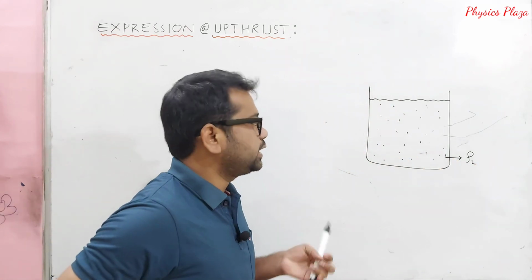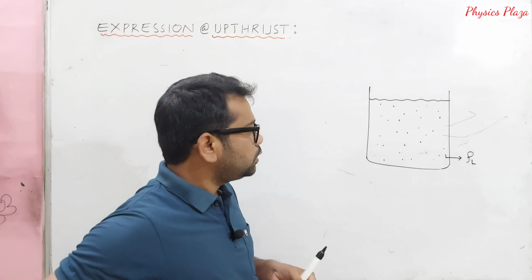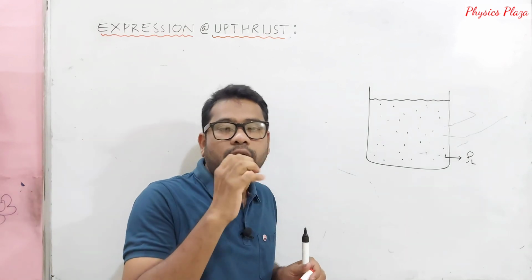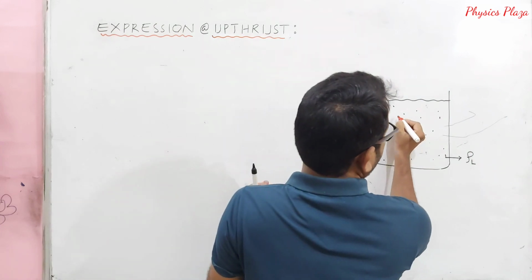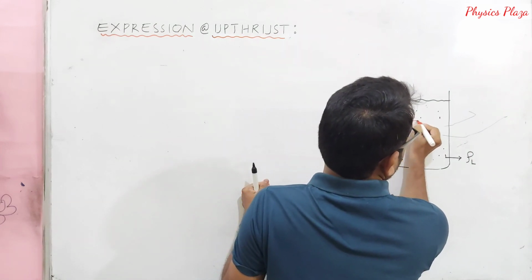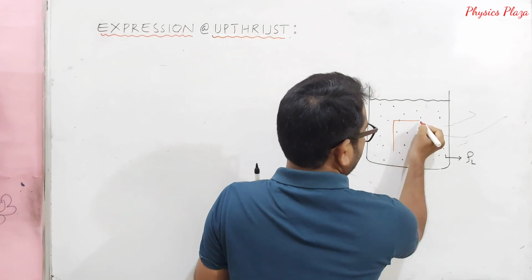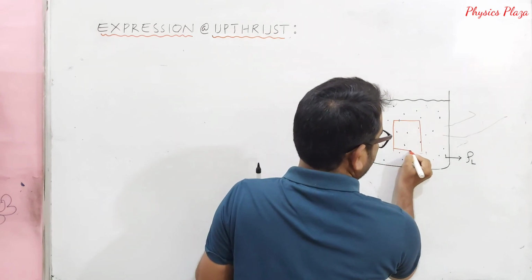Now, in this liquid, let us consider a cylindrical object which is completely immersed. Look here. This is a cylindrical object which is completely immersed.